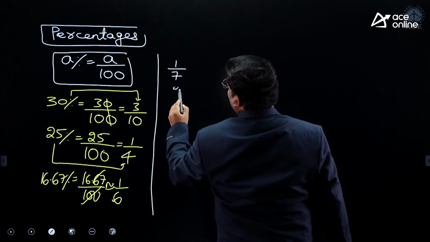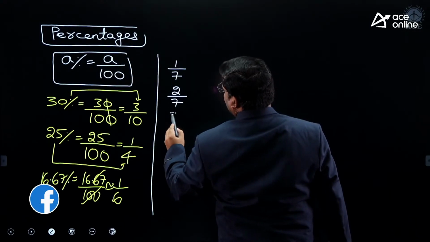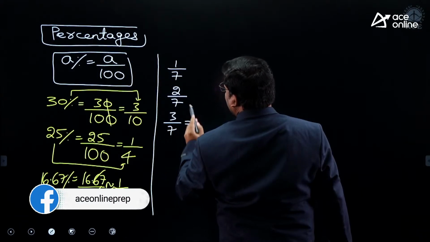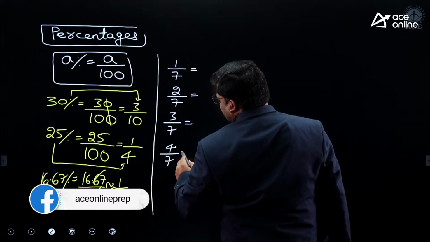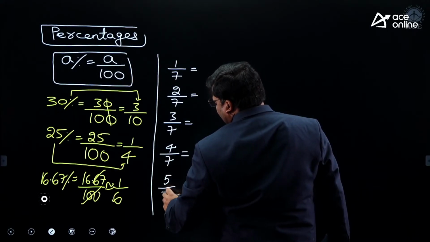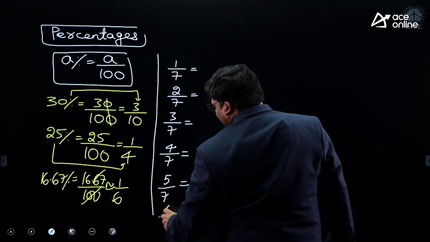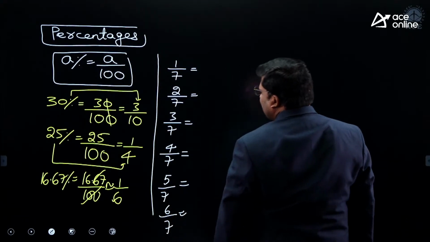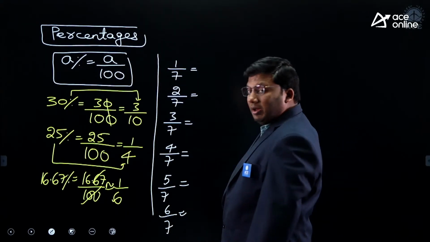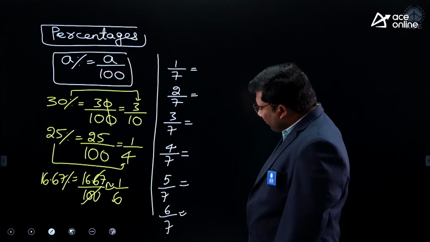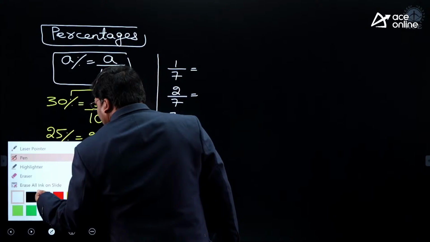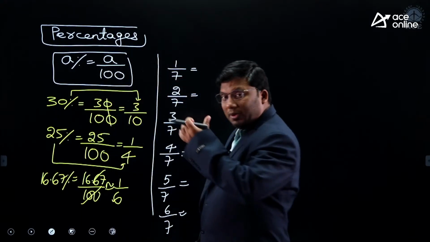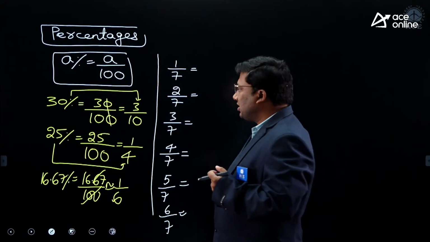1 by 7, 2 by 7, 3 by 7, 4 by 7, 5 by 7 and 6 by 7. Listen very carefully: 1 by 7 to 6 by 7. There is a way to remember these fractions in percentage.